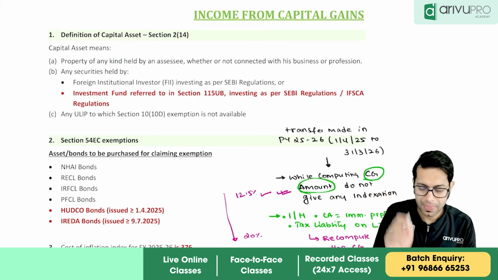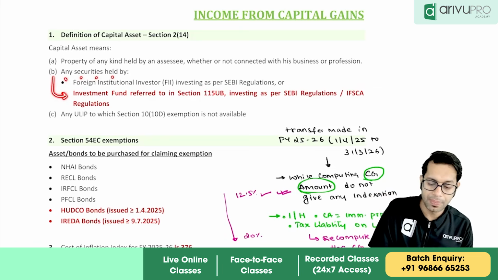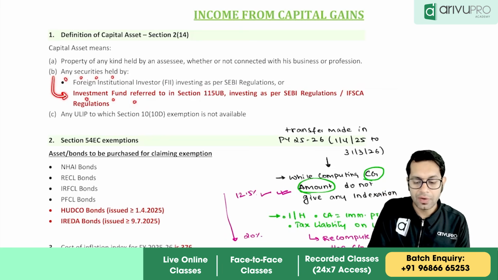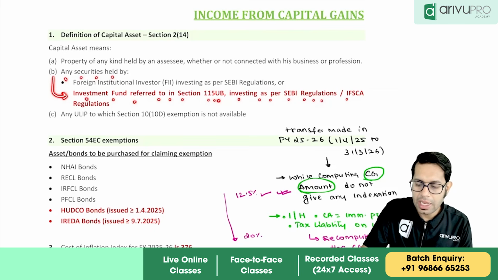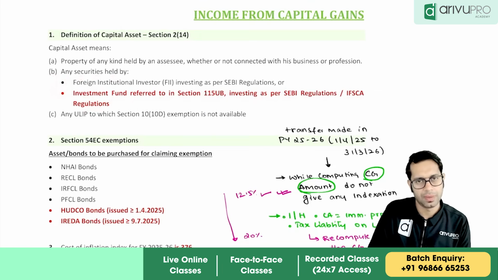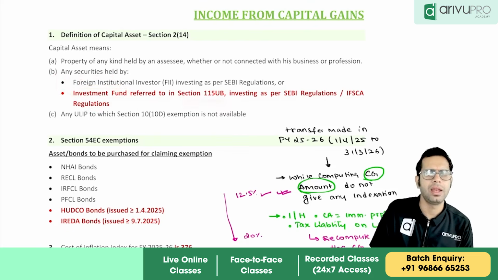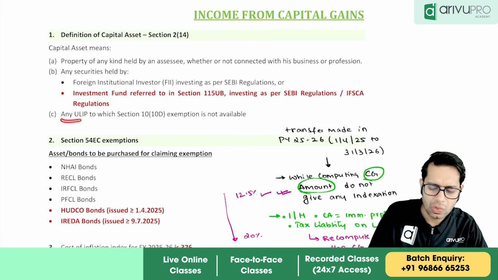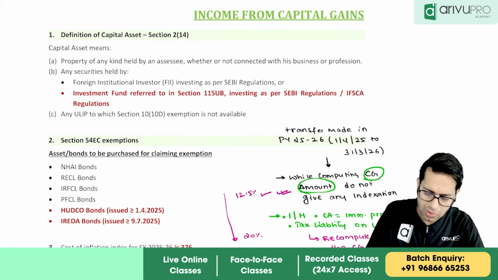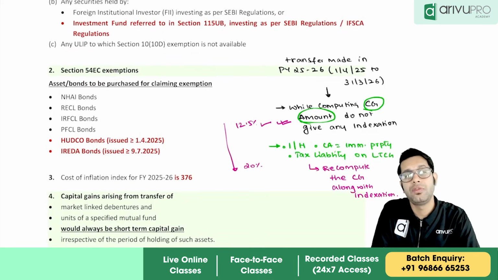Now here they have added one more point: any securities held by an investment fund referred to in section 115UB investing as per SEBI regulation or IFSCA regulation. So who has been added here? Investment fund under section 115UB is the newly added person. And ULIP, which is not exempt under section 10(10D), was already there.